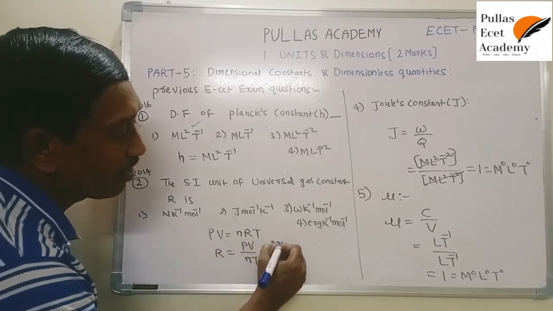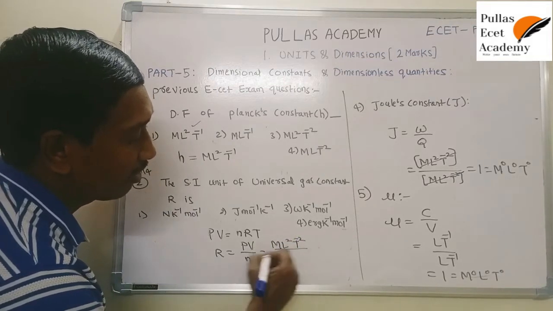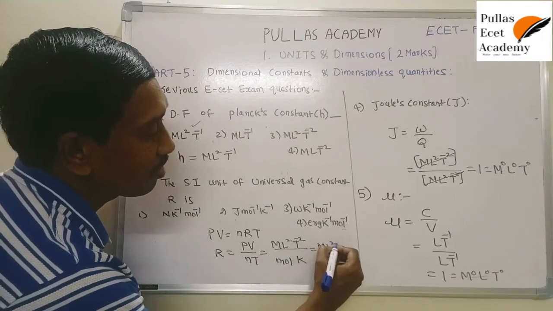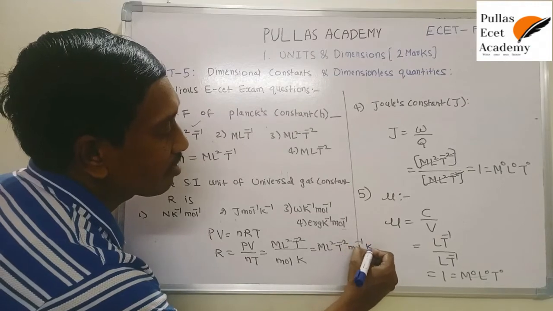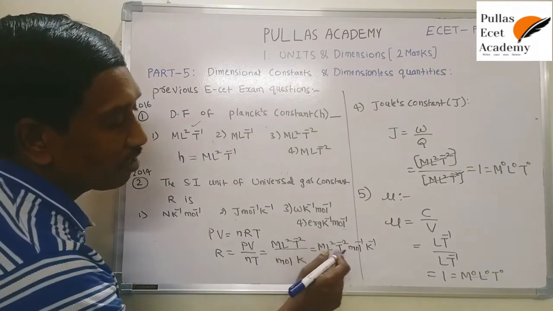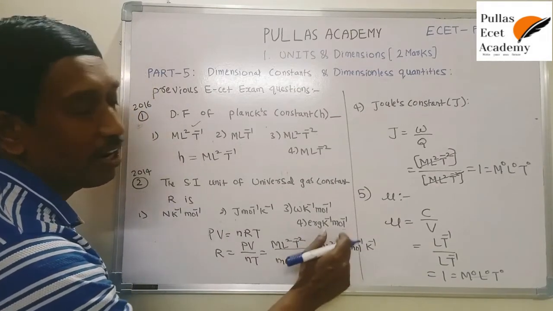Dimension formula of PV is ML²T⁻². n is called mole, and here T stands for Kelvin. So that means ML²T⁻² mole⁻¹ Kelvin⁻¹ is the dimensional formula. But we need the units here. ML²T⁻² is the dimension formula of energy. That's why it is similar to energy.